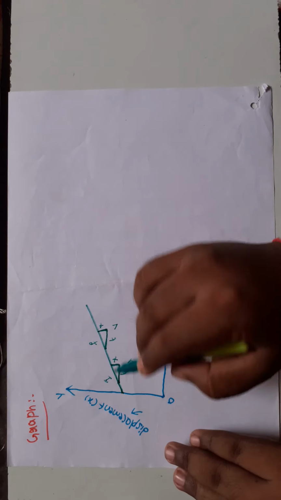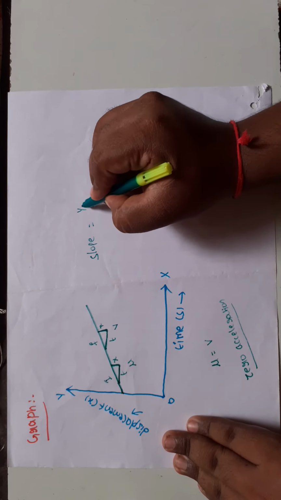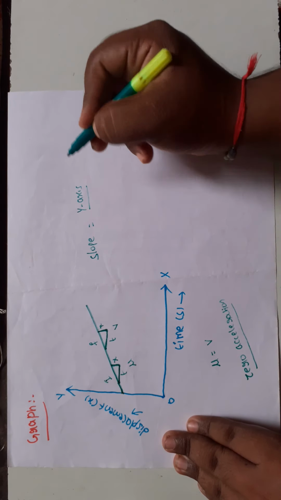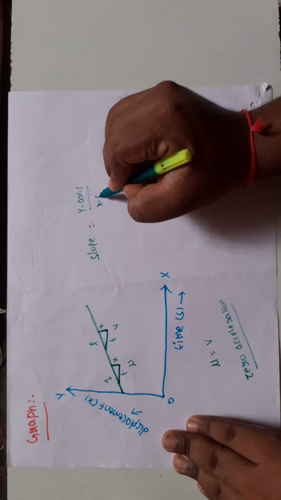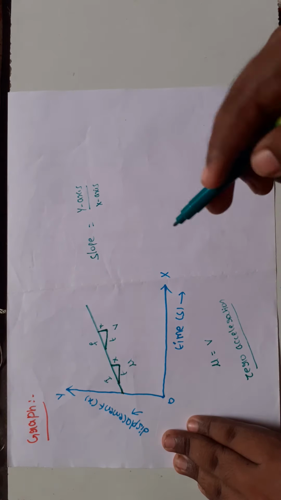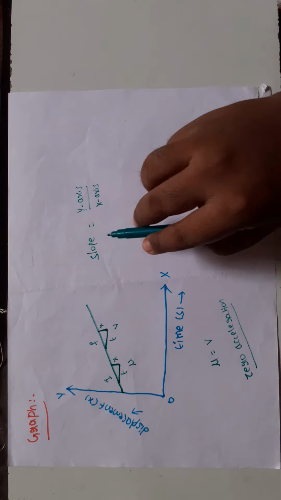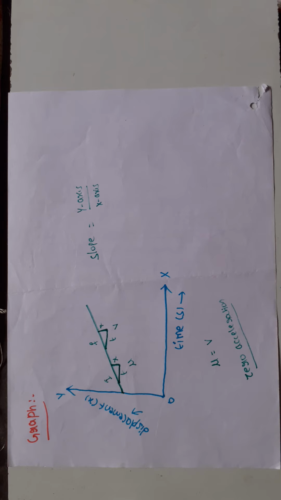How to find the slope value here? Slope equal to y-axis values by x-axis values. Y-axis values means displacement values, x-axis means time values. By using this slope formula, we can easily find out the velocity value.